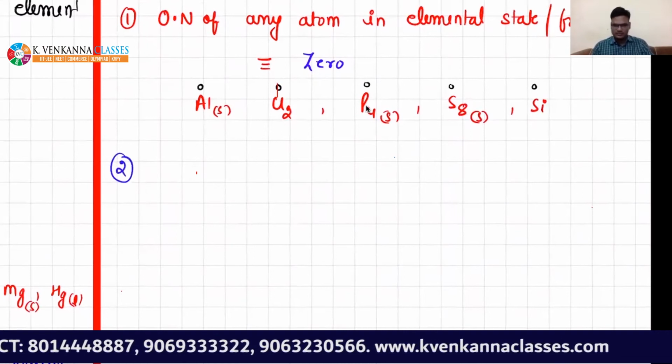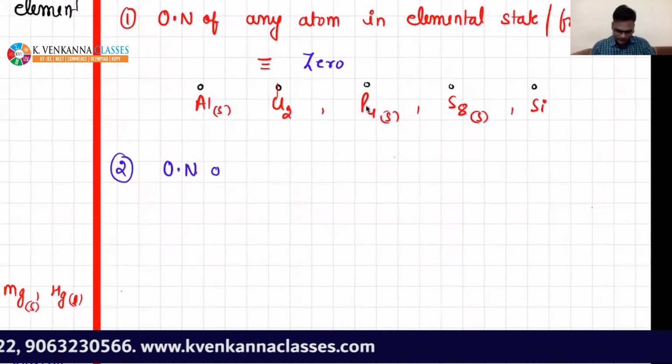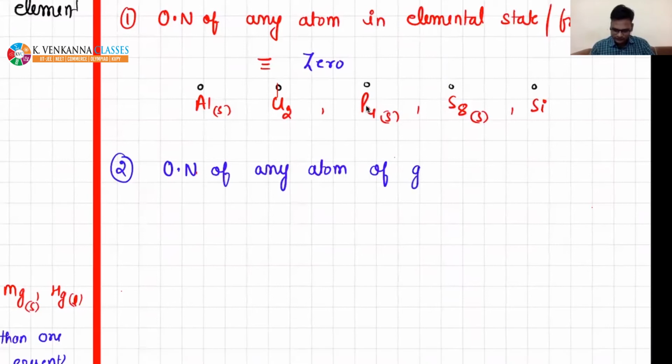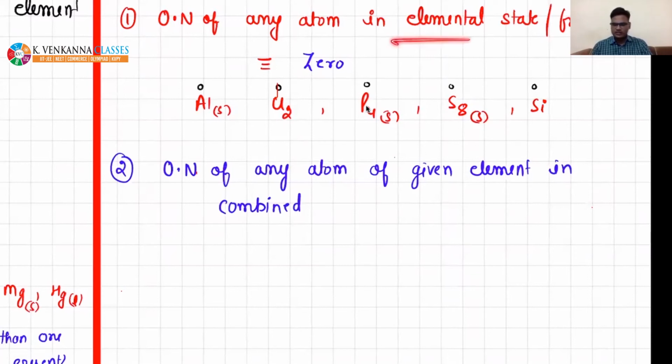Then the second rule is related to combined state: the oxidation number of any atom of a given element in combined state. If it is in elemental or free state, then its oxidation number will be 0. You can take any example, Tharun, but it should be in its elemental state.